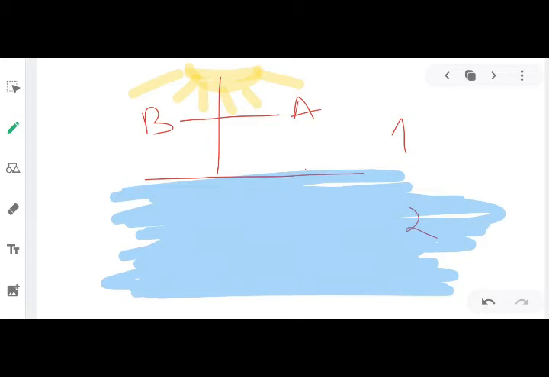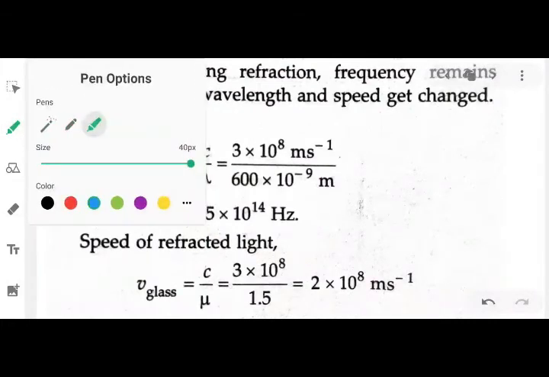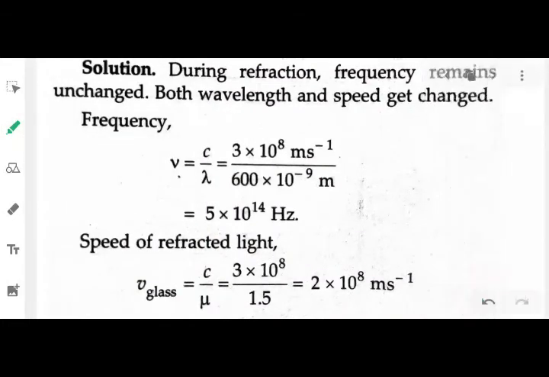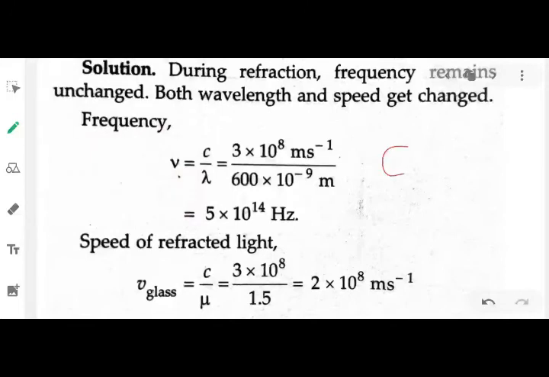Fine. Now during the refraction, as I have already said, will the frequency of this light change? No, the frequency of the light will not change, because the frequency is a characteristic of the source. Fine. Now we know that the velocity, or I'll say the speed of light, c equals frequency nu into lambda.